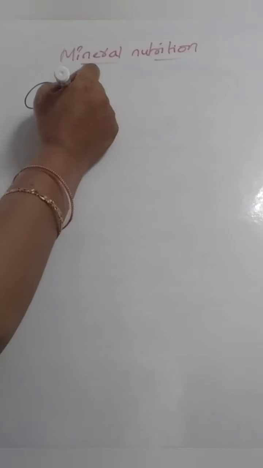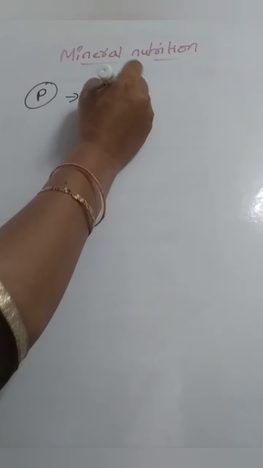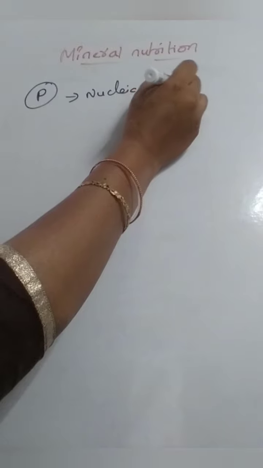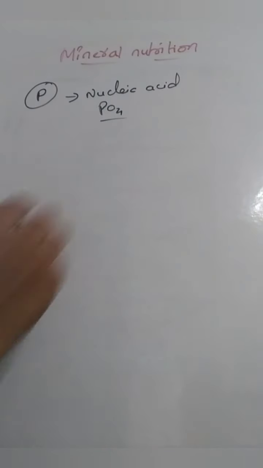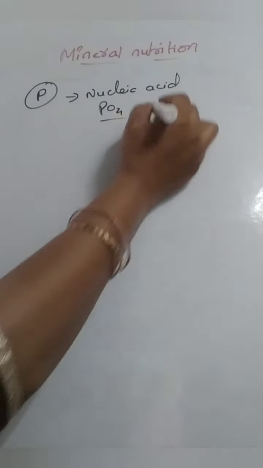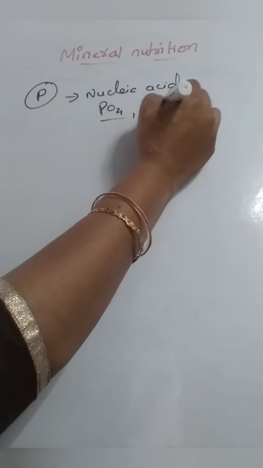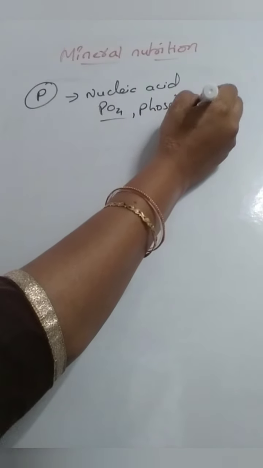Next element, phosphorus. It is also a major one, and it is present in nucleic acids, in DNA as phosphoric acid. The cell membrane is made up of lipids, here phospholipids, which contain phosphorus.